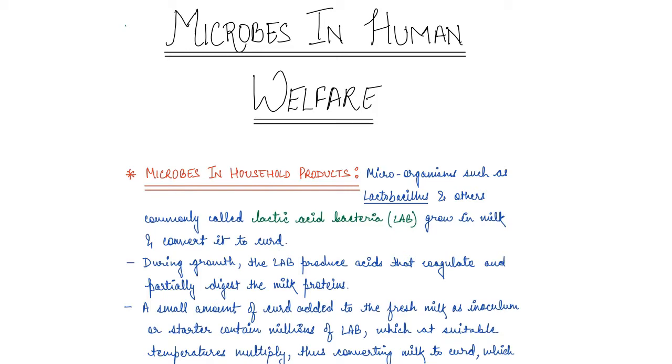Now, what happens when the milk converts to curd? It improves its nutritional quality by increasing vitamin B12. So basically, we are getting benefit from this Lactobacillus. This lactic acid bacteria also plays a beneficial role in checking disease causing microbes in our gut. You would be aware that we have millions of bacteria in our gut already, and these are helping us in many things, right?